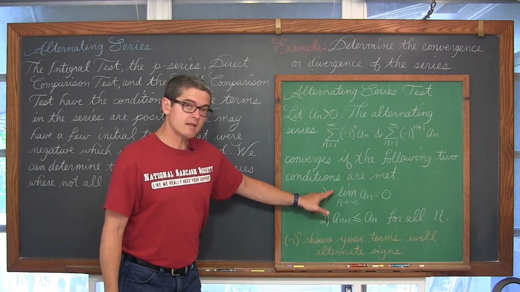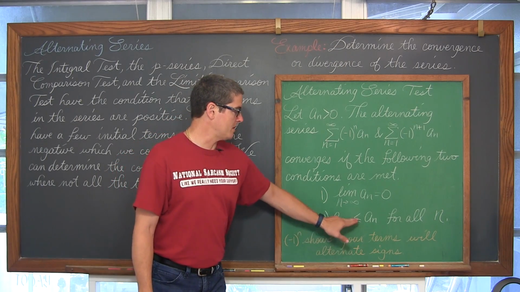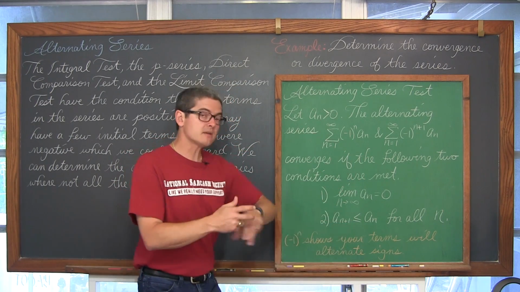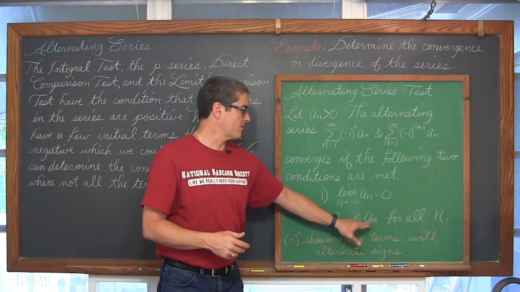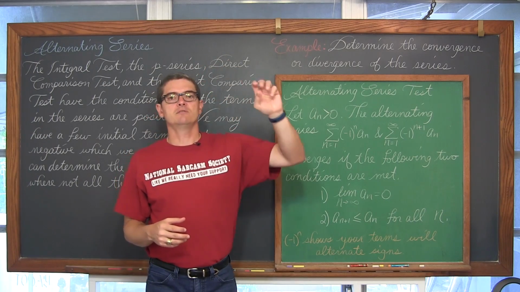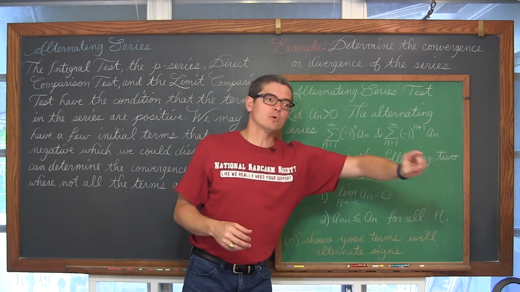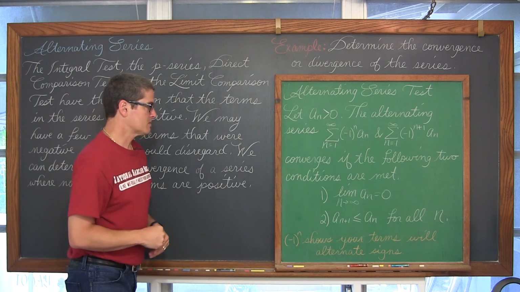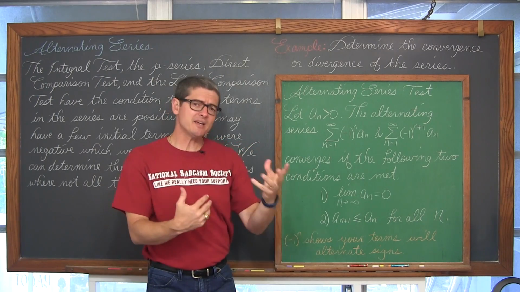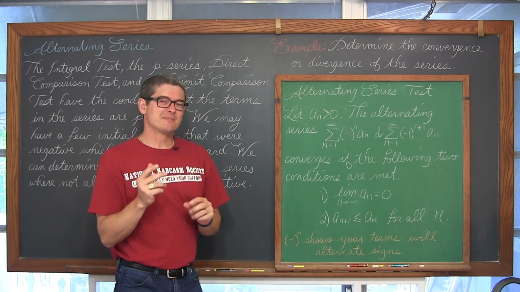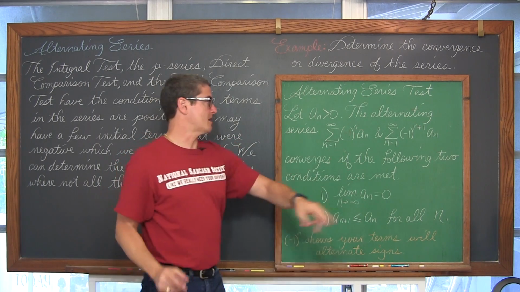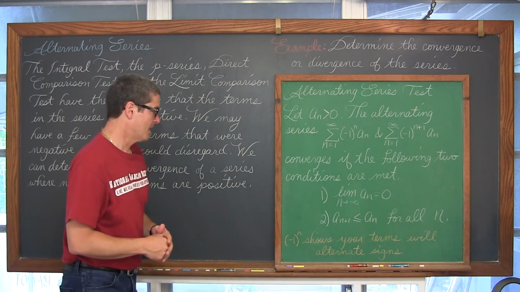And then, you also have to show that a sub n plus 1 is less than or equal to a sub n. So in general terms, the next term in the series has got to be less than or equal to the previous term. It's like 10, 5, 2.5, and so on, and every number in that series is getting smaller. Now, if you talk about alternating back and forth between positive and negative values, that idea of getting smaller gets a little convoluted. That's why we're separating that negative 1 to the n off to the side and just looking at a sub n as that positive factor.